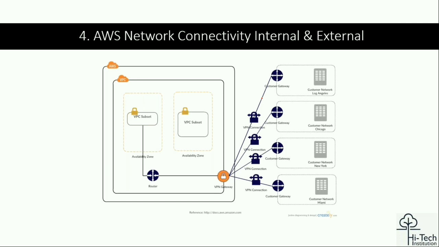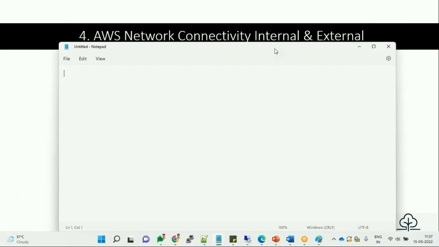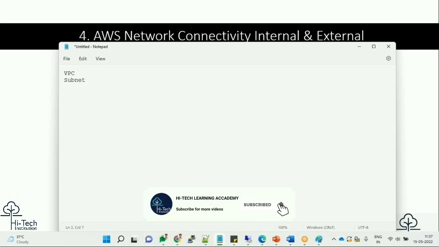When you come to VPC, there are basic components everyone should be aware of: VPC, subnet. Subnets have two categories, private subnet and public subnet.